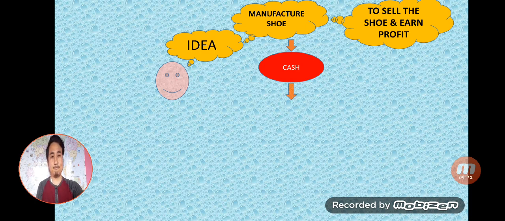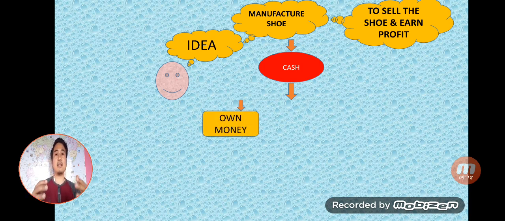And this cash can be own cash. Suppose I'll give you an example. I want to start a business. I want to make a shoe and I want to sell it. For that, I need my own money. If I don't have my own money, what I will do is I will take other people's money.